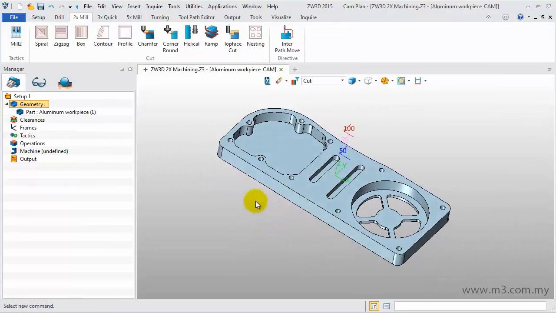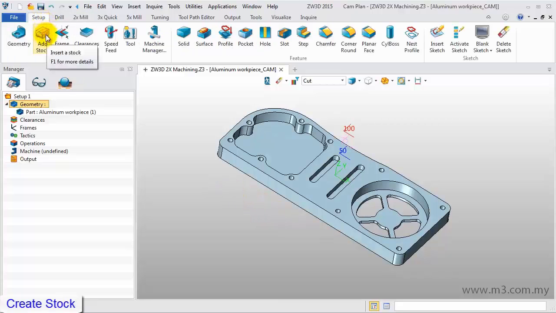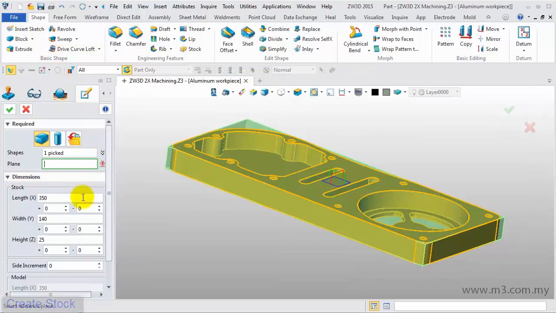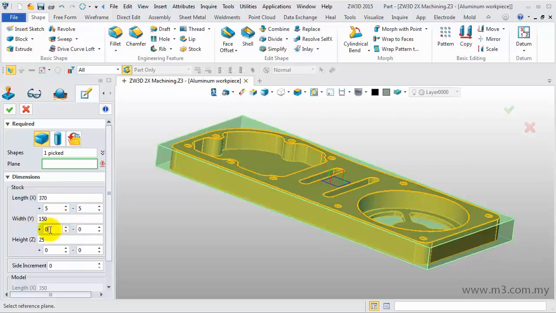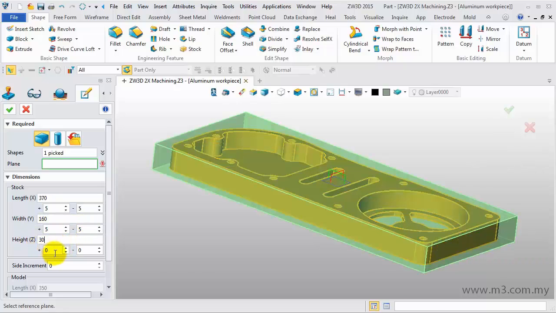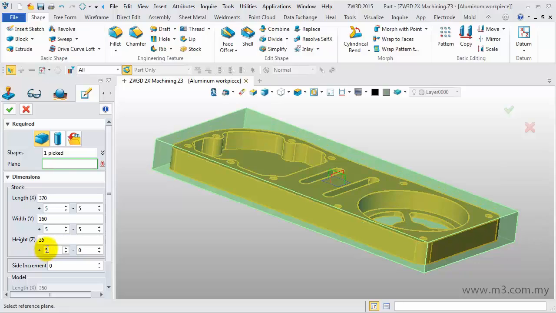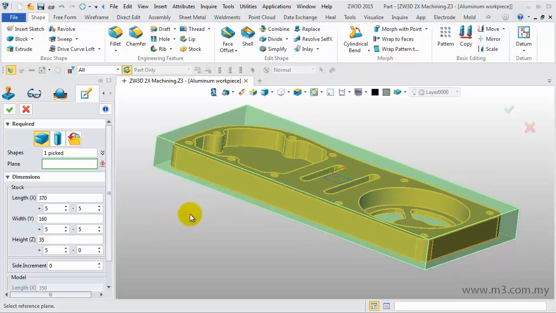First, create a stock. Pick Setup ribbon, click Stock command. Default stock is created. Here we can adjust the stock size. Set the length to 360, 5 millimeters for each side. Set the width to 150, also 5 millimeters for each side. Then set the depth to 30, only 5 millimeters for the positive Z direction.